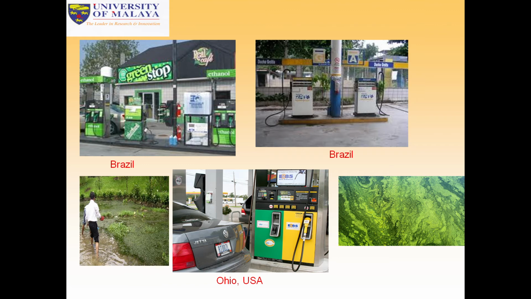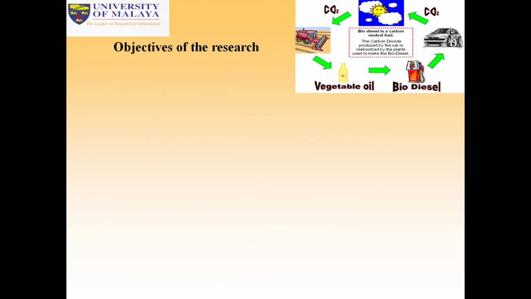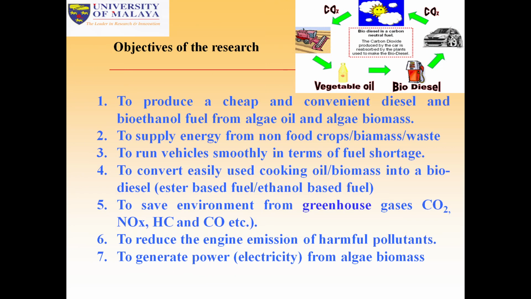This is called the gas stations. The aim is to produce a clean and convenient diesel and bioethanol from algal oil and algal biomass, to supply energy from non-food crops, biomass and waste to run vehicles smoothly in terms of fuel shortage, to convert easily used cooking oil biomass into a biodiesel, ester-based fuel, ethanol-based fuel. Algae can also be used to save the environment from greenhouse gases, carbon dioxide, carbon monoxide, nitrous oxide, hydrocarbon, to reduce the emissions of harmful pollutants, and to generate electricity from